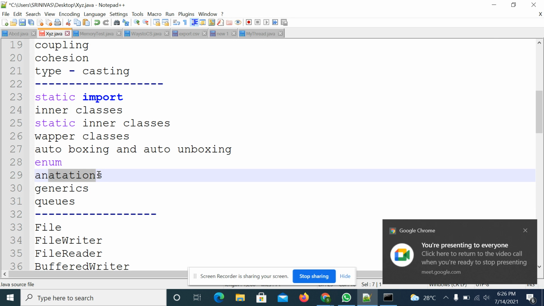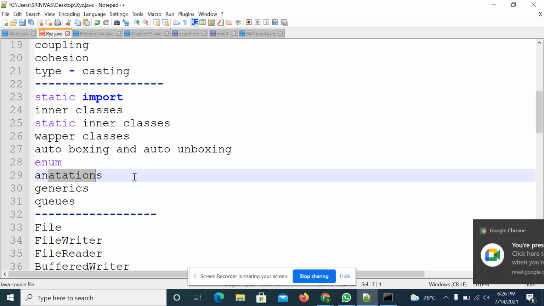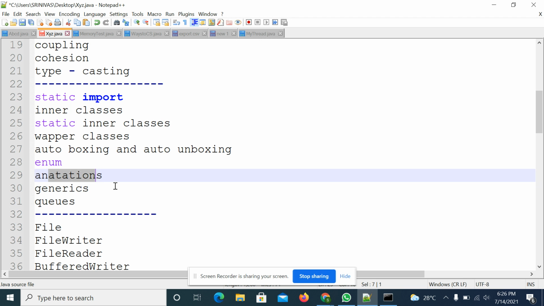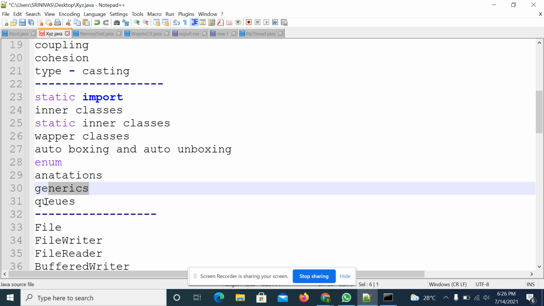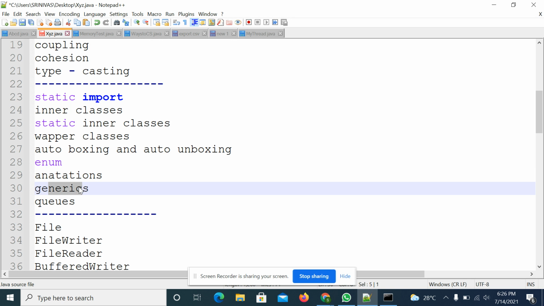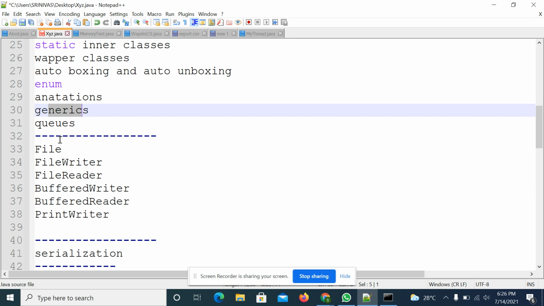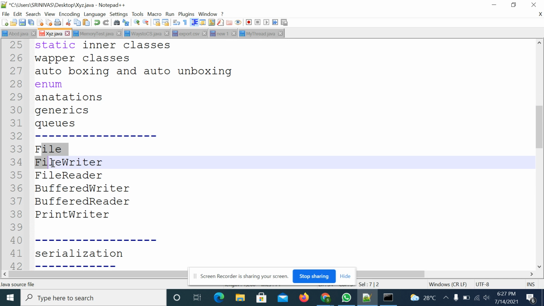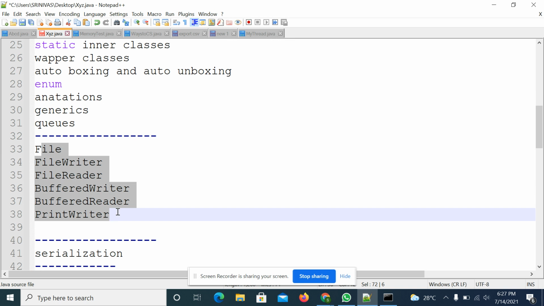Then annotations concept is there. So for annotations, you will use the at the rate symbol, and you will give the annotation. By seeing the examples you will understand what this annotation is, right? So generics, then streams concept. Generics means like templates. In C++ you have template data types, right? So like that, here you will use generics. Then streams concept.